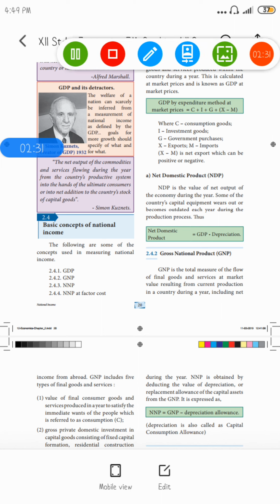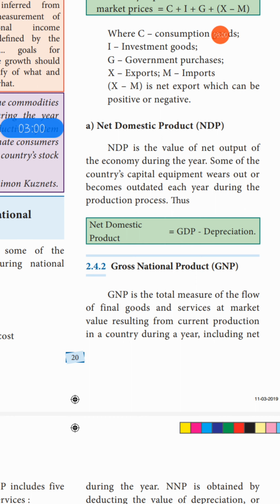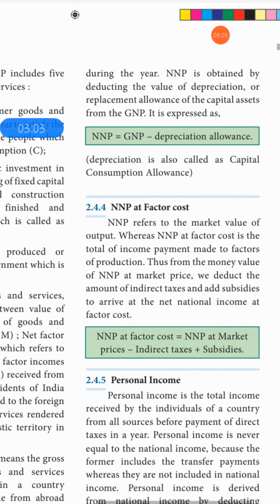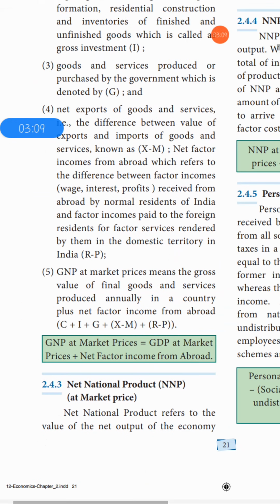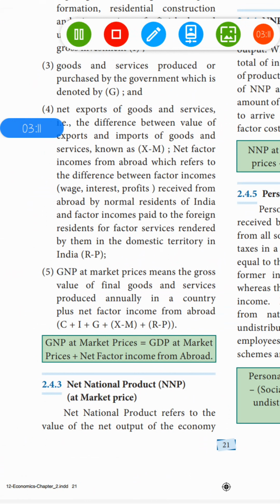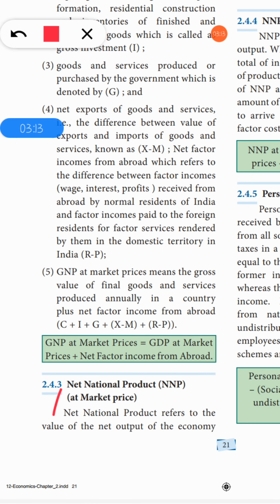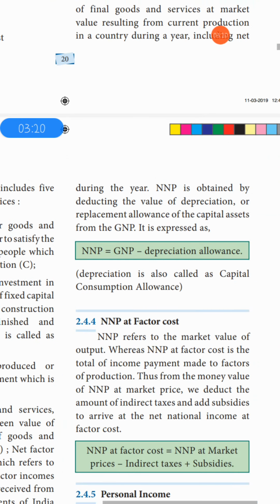That is your first point, and your second point is the formula. Then come to the next page, NNP. NNP, also net national product, refers to the value of the output of the economy during the year.